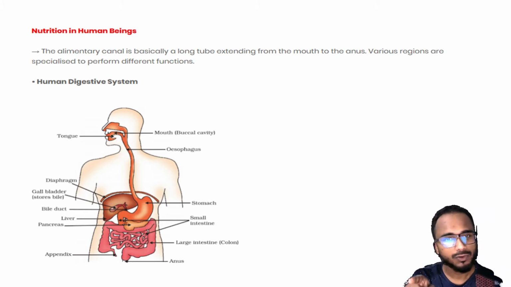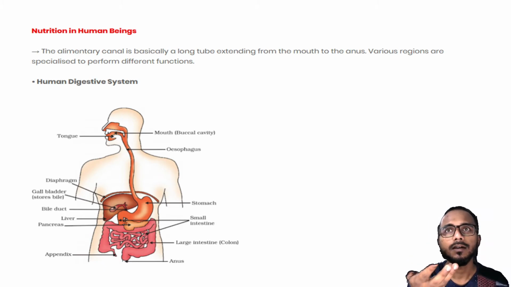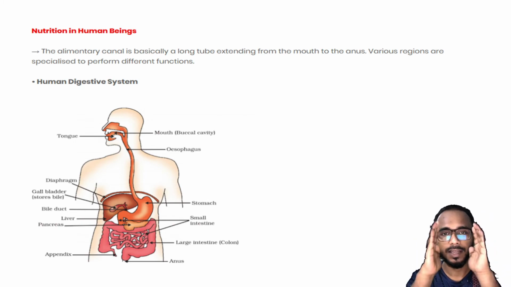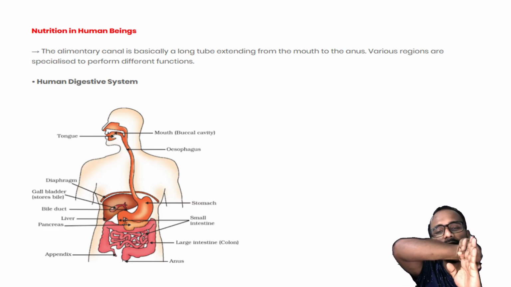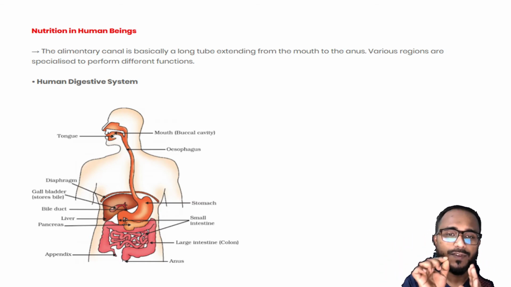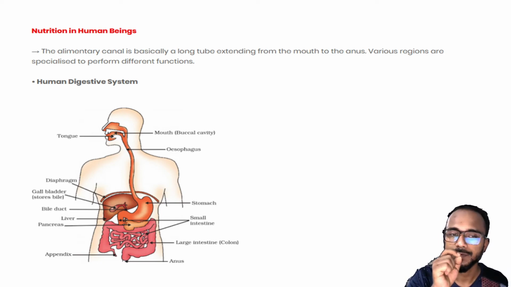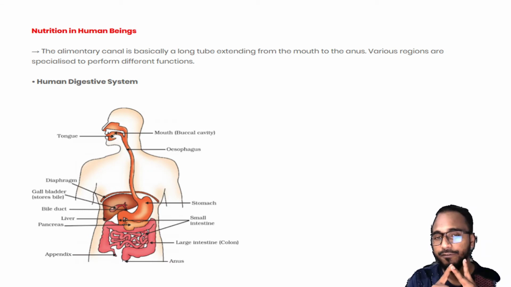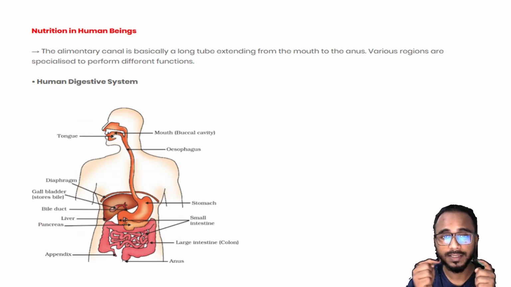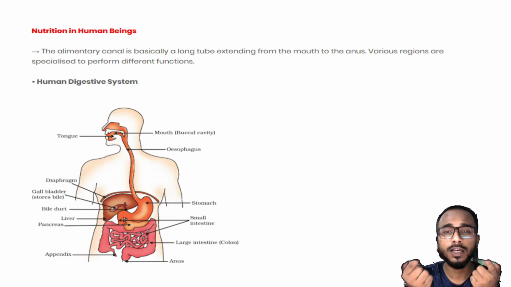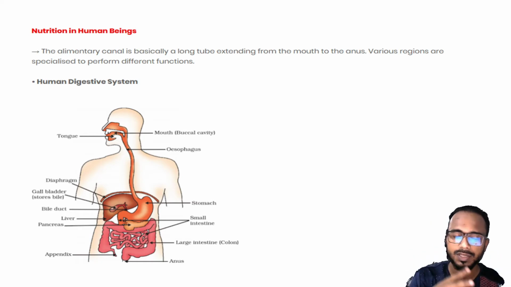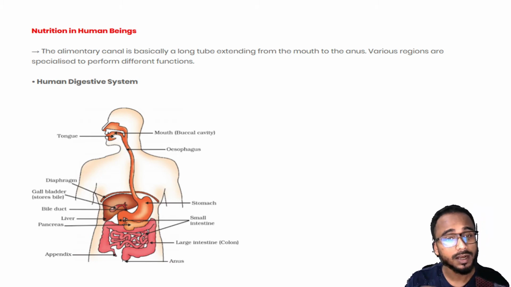So food is passed through that and it starts getting digested. This small intestine has some finger-like structures on the inner side. Suppose this is the tube, inside it will have some finger-like structures. Those finger-like structures have blood vessels. When the food is being digested in the small intestine, all the carbohydrates, fats and amino acids are broken down and released. You can see it in your book, the picture is given.